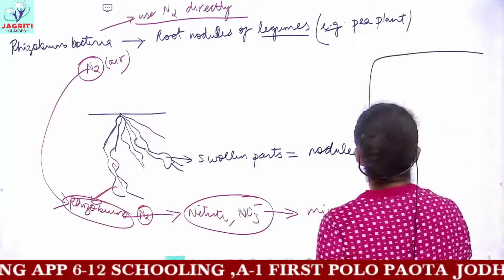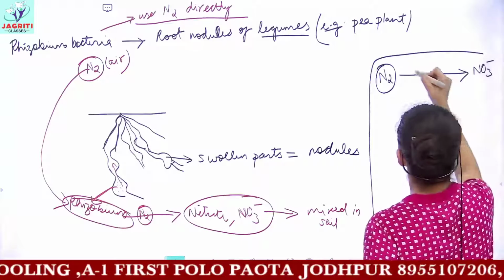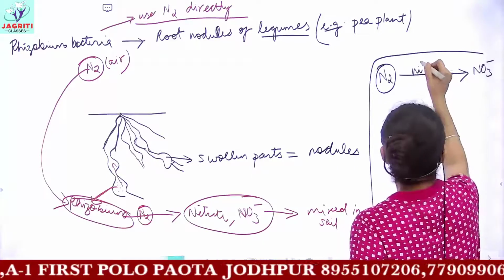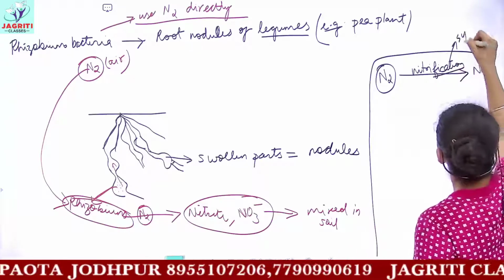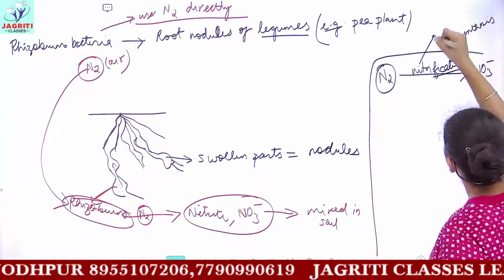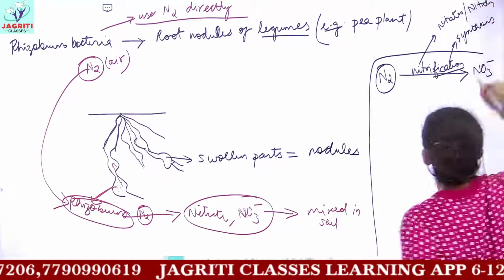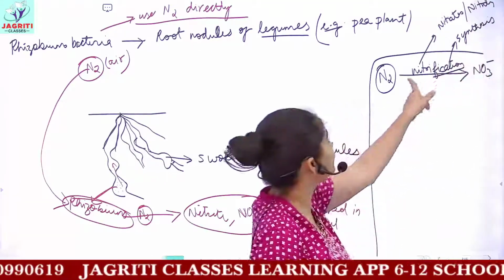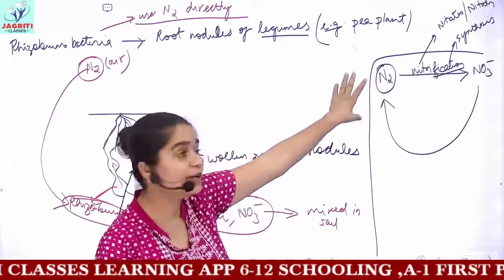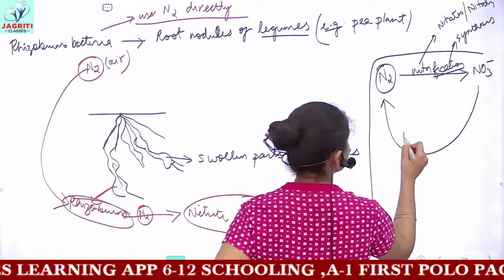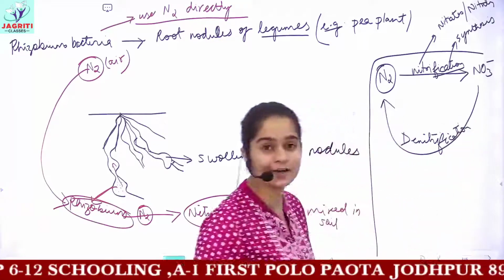You have two processes. When the nitrogen is converted to nitrites and nitrates, the process is called nitrification. Fication means synthesis, and nitri means nitrates and nitrites. So when nitrates and nitrites are synthesized, the process is nitrification. And the reverse process, the formation of nitrogen again from nitrates and nitrites, is called denitrification. I hope this is clear.